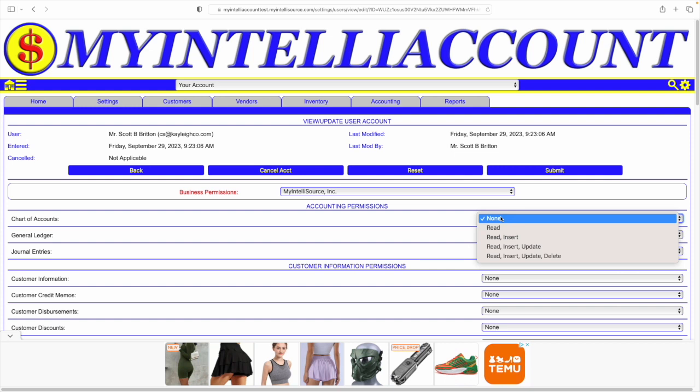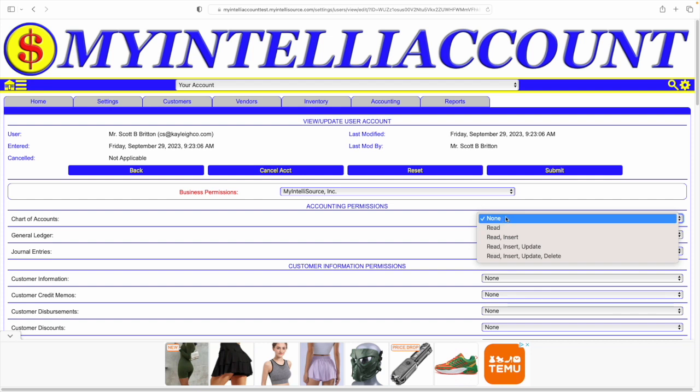The Read permission allows a user to view a screen but not enter any information. The Read and Insert permission allows a user to view and enter new data but not update or delete data. The Read, Insert, and Update permission allows a user to view and update data with the exception of deleting. The last permission, the Read, Insert, Update, and Delete permission, allows a user to totally control the data. By default, this permission is granted to all permissions for the primary user. The permissions, once entered, take effect immediately and last until either you cancel the account or change the permission.